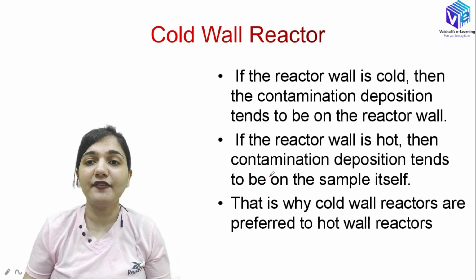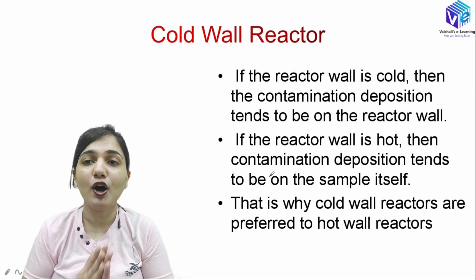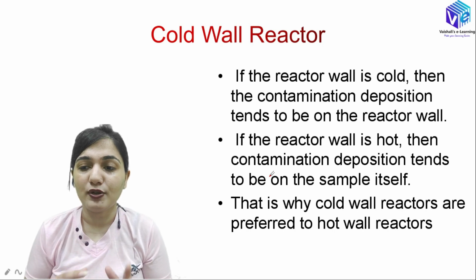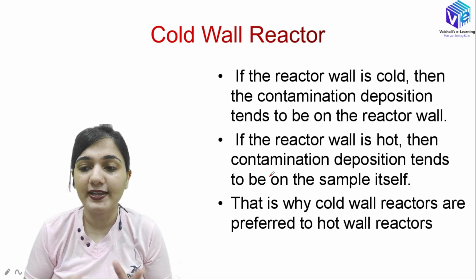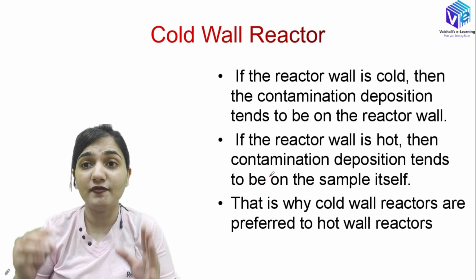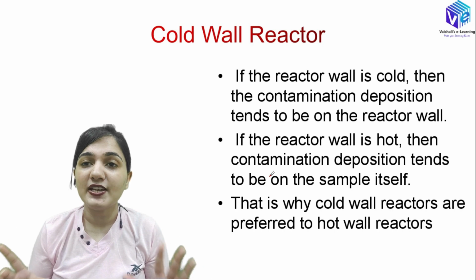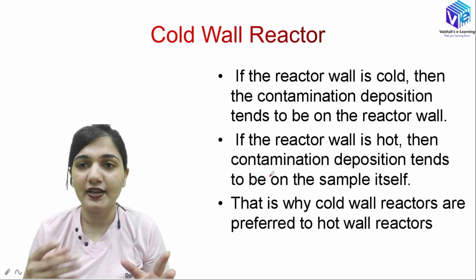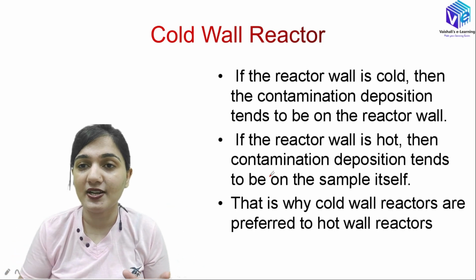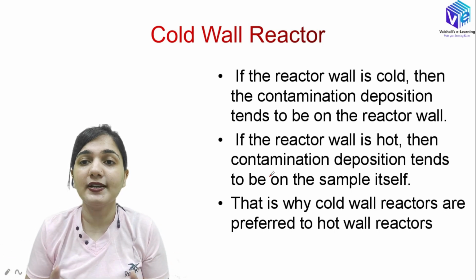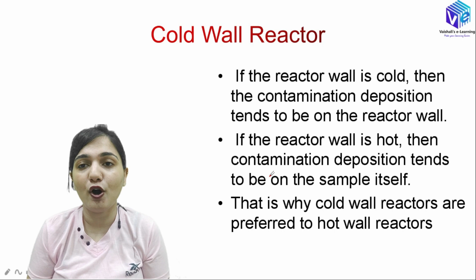So now we can have cold wall reactors and hot wall reactors. Mostly we require the cold wall reactors. If the reactor wall is cold, then the contamination deposition will tend to be on the reactor wall. We don't want contamination on our surface. If there is contamination on the epitaxial layer, its purpose is defeated. It is required to be in a highly pure form.